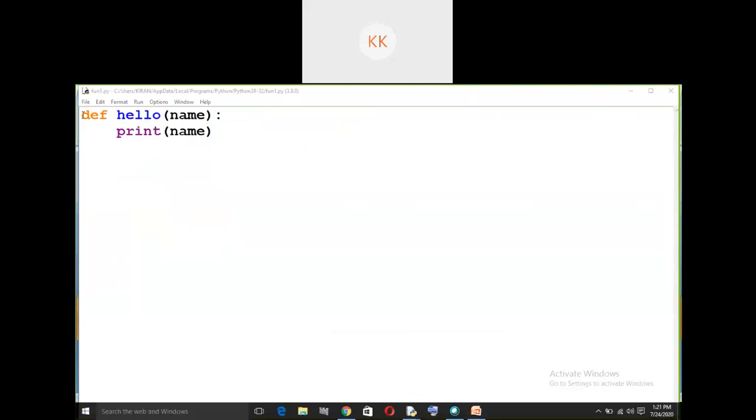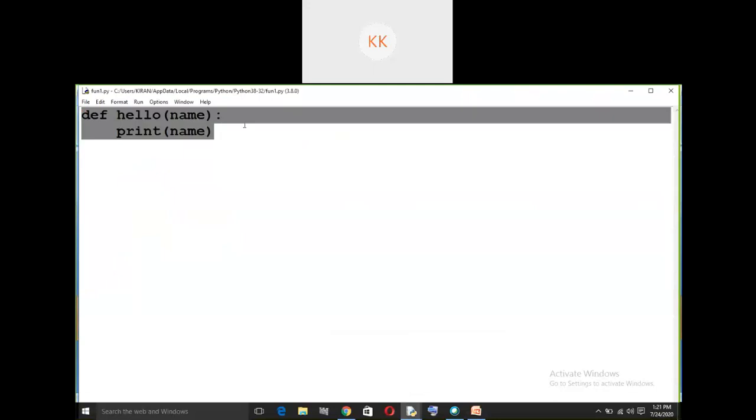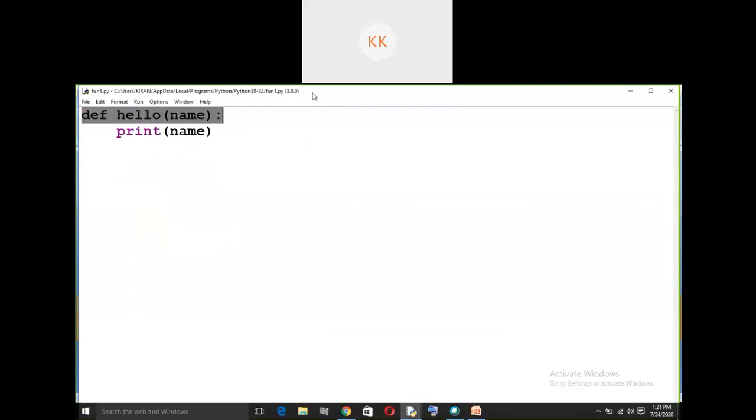So I have defined the function as define hello so and so. Here it is a variable. I did not define the variable whether it is integer or something. So by default it is taken as a string. So I defined a variable, and what is the code of that function? Code of that function is to print that variable.